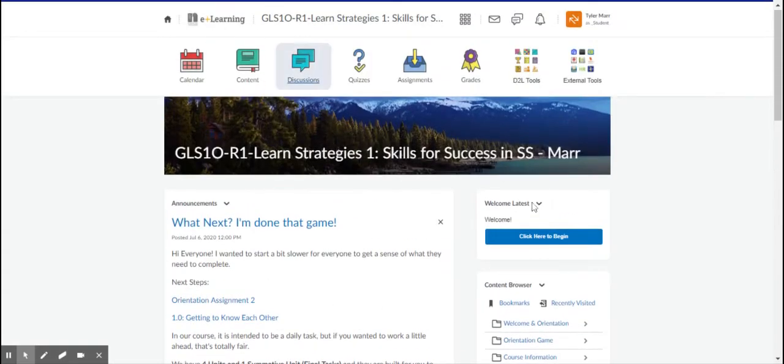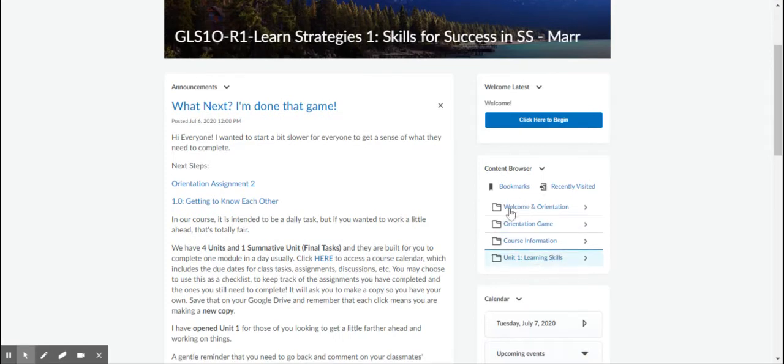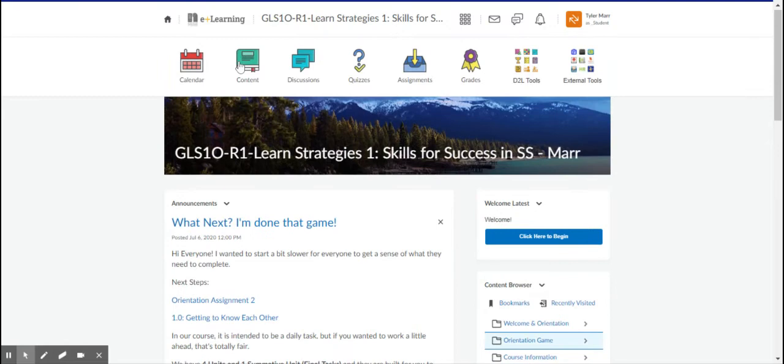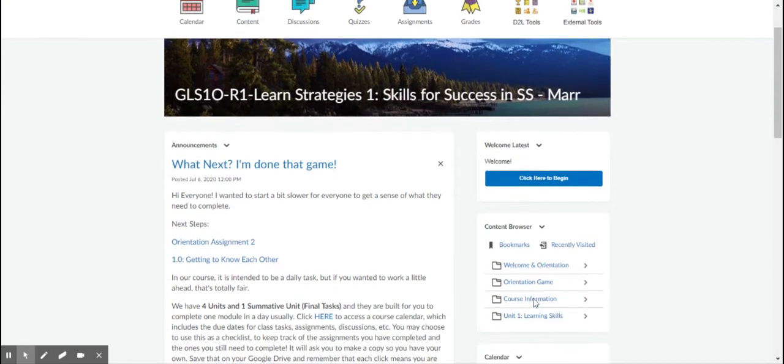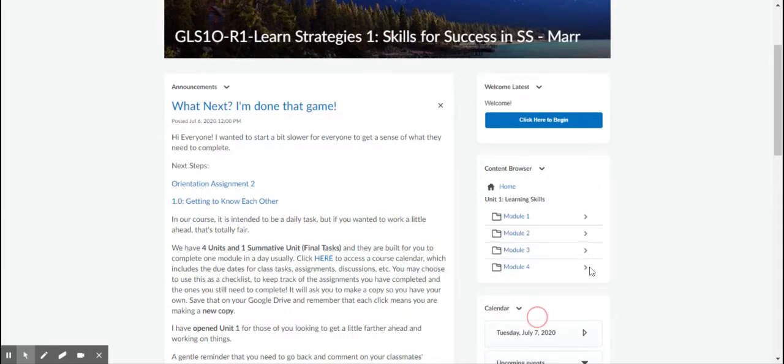Once you're through this part, just two more quick things. Your content can be found on this side, and you can go to Unit 1, or you can click content up here, and it will bring it up a little bit more for you. But when you click Unit 1 on this side, it should open up. There we go, Module 1, 2, 3, and 4, and you can work your way through it. We have it scheduled for one module per day, so you'll have 20 modules total. But if you would like to work ahead and work as far as Unit 1 as you like, by all means. Once we get through this week, next week I'll open up Unit 2 and you can work your way through that as well.